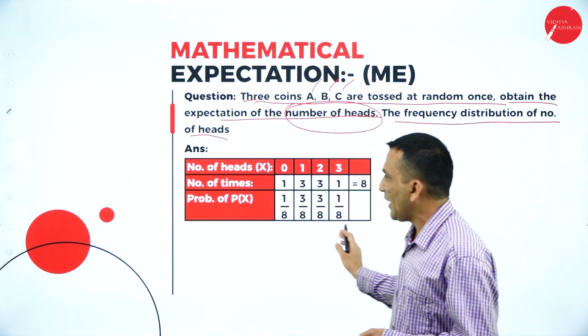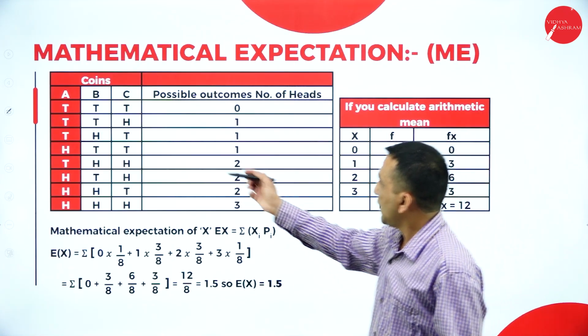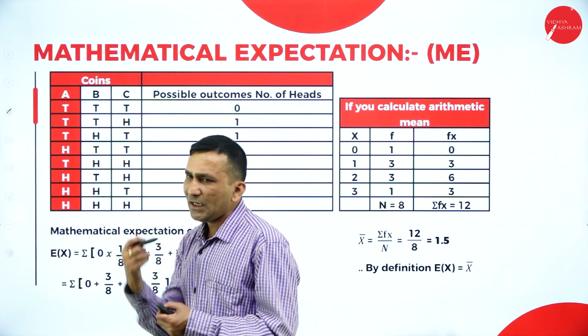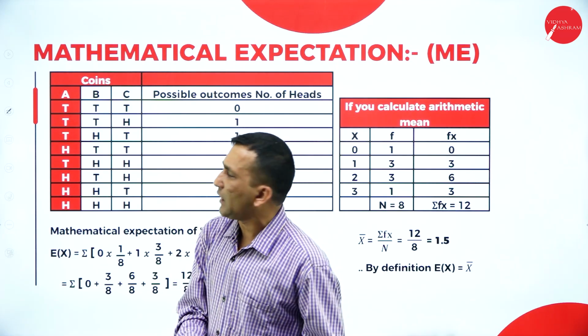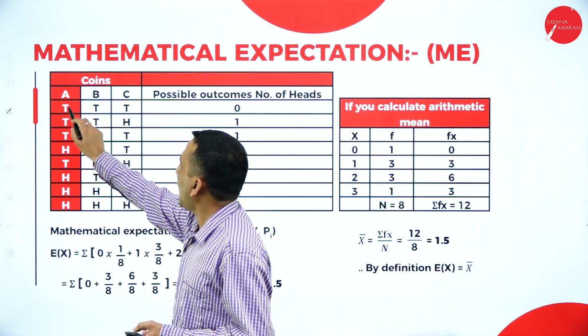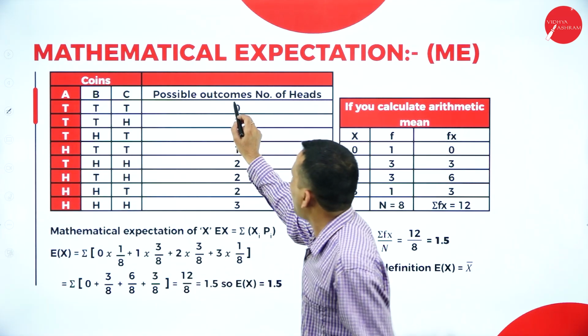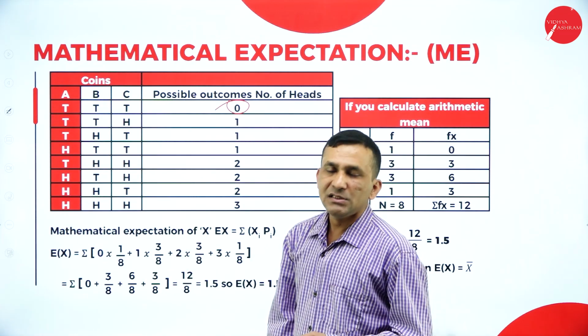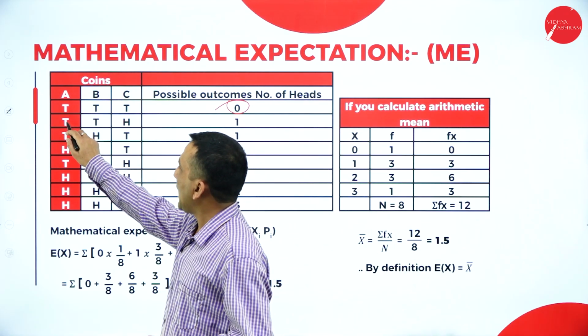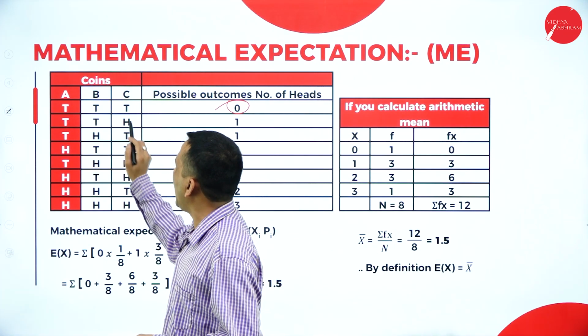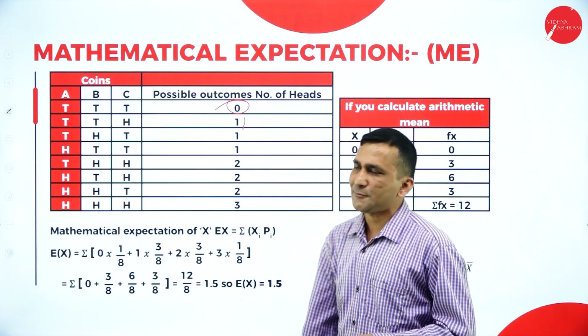So how do we get to know this answer? See, the 3 coins are tossed simultaneously. The first time you are getting tails, because we are expecting a result for heads, that's why in the possible results we are writing 0. And the second time when you toss, 2 heads 1 tail, because we expect at least 1 head.